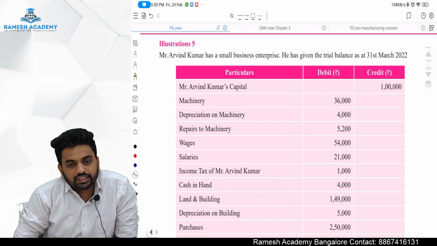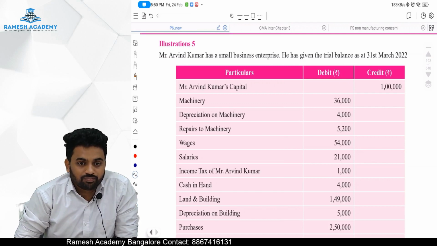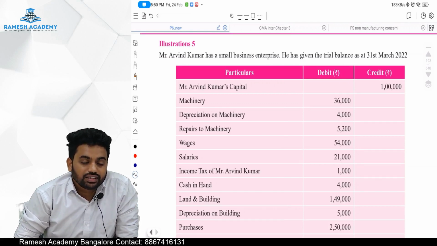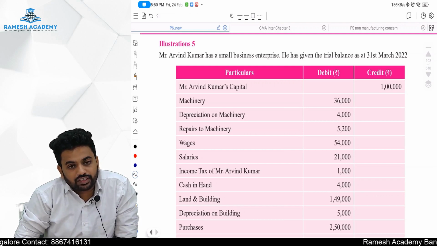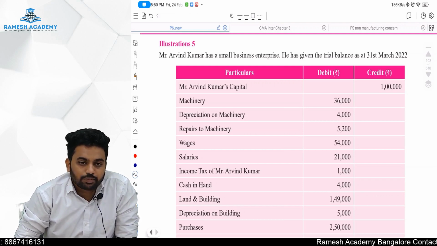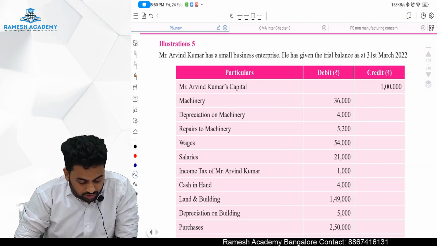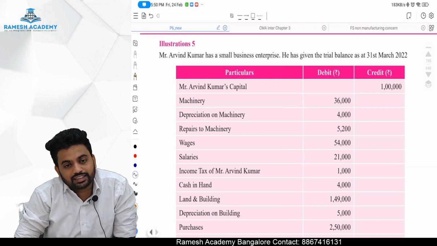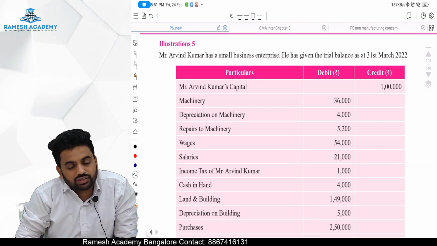Individual, for a sole proprietorship, there is no income tax. But tax is levied on a person's profit. How much money he makes on that, the tax is levied. On business it is not levied if it's a sole proprietor, but if it's a partnership, yes, 30% of the profit should be paid as a tax. So the moral of the story is income tax of a proprietor is his drawings. Life insurance of a proprietor is his drawings, because business does not have any life to get it insured.